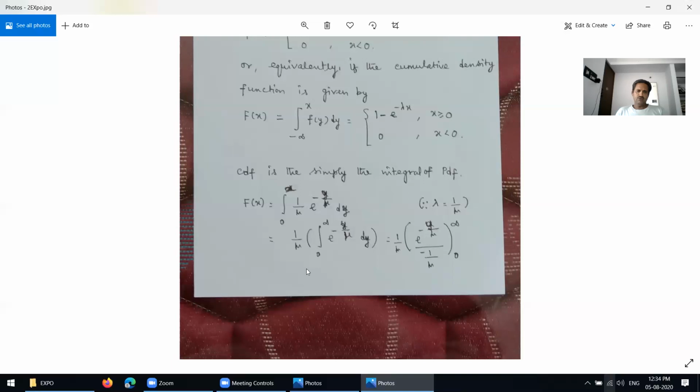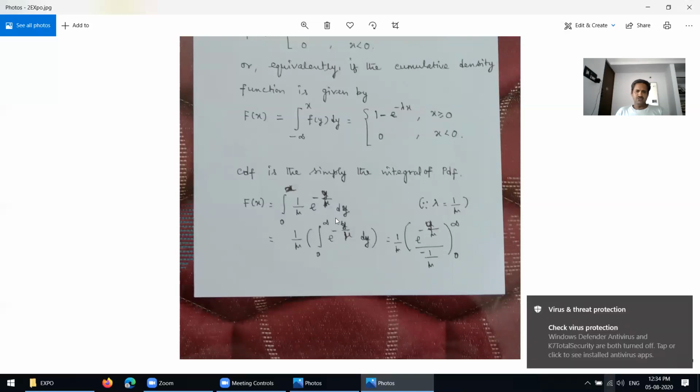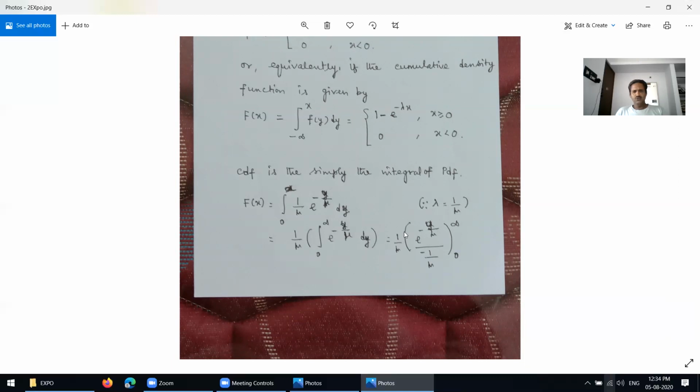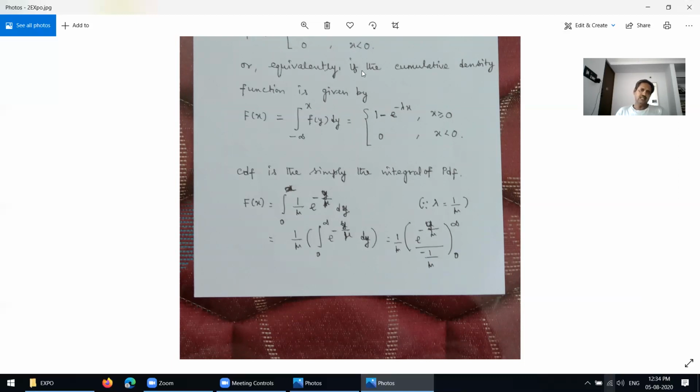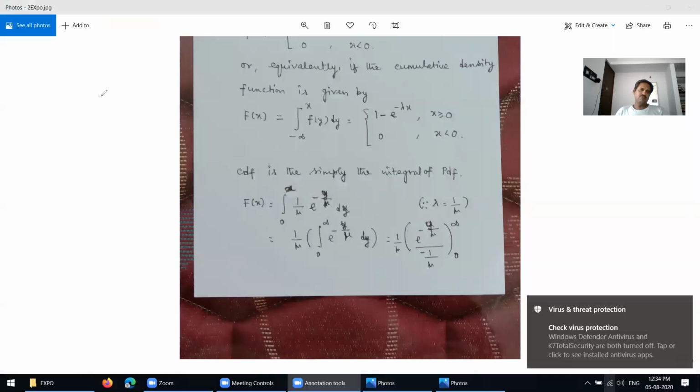So 1 over mu into the integral from 0 to infinity of e power negative y by mu into dy equals 1 by mu into e power negative y by mu over the limit 0 to infinity. See here, it can be written like this. I have to explain here.